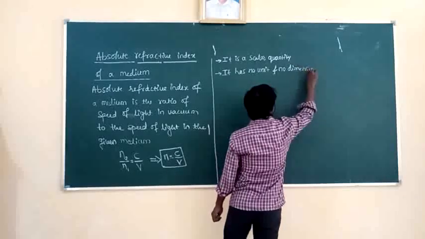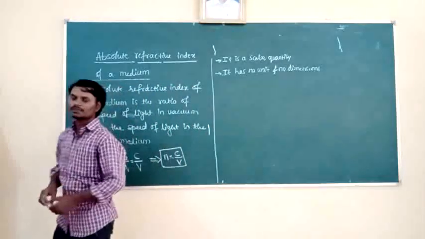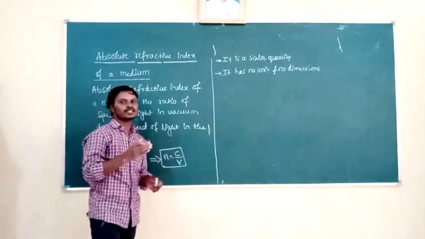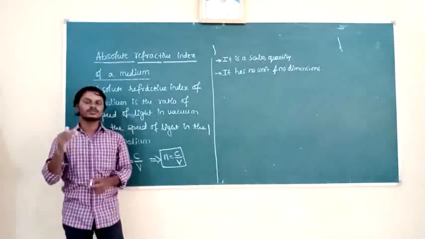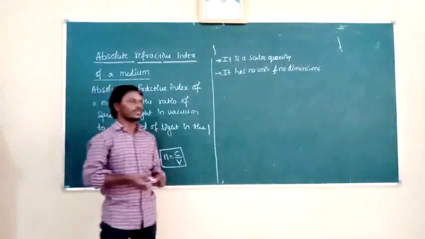Now, for example, what is the absolute refractive index of water? Absolute refractive index of water means the refractive index of the water with respect to air, vacuum or free space.